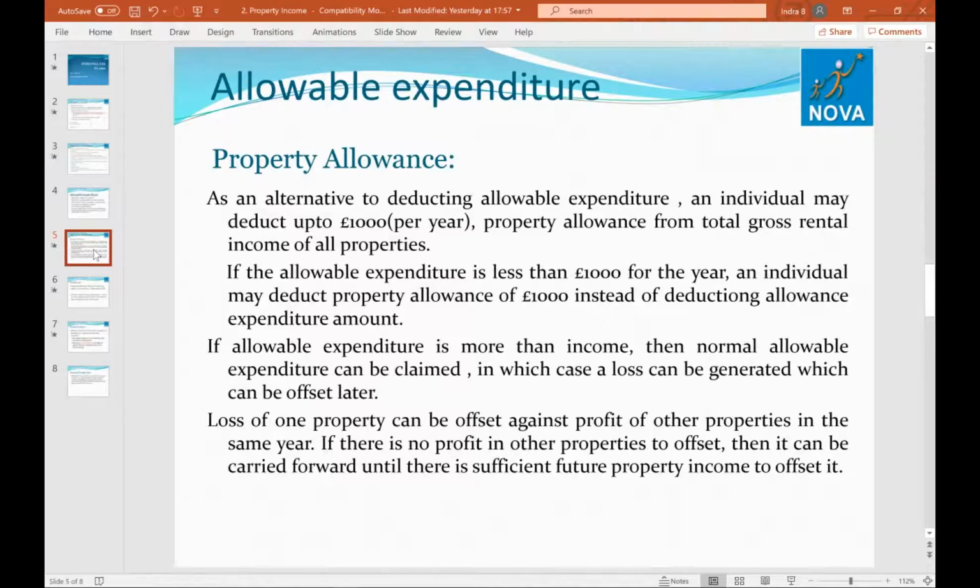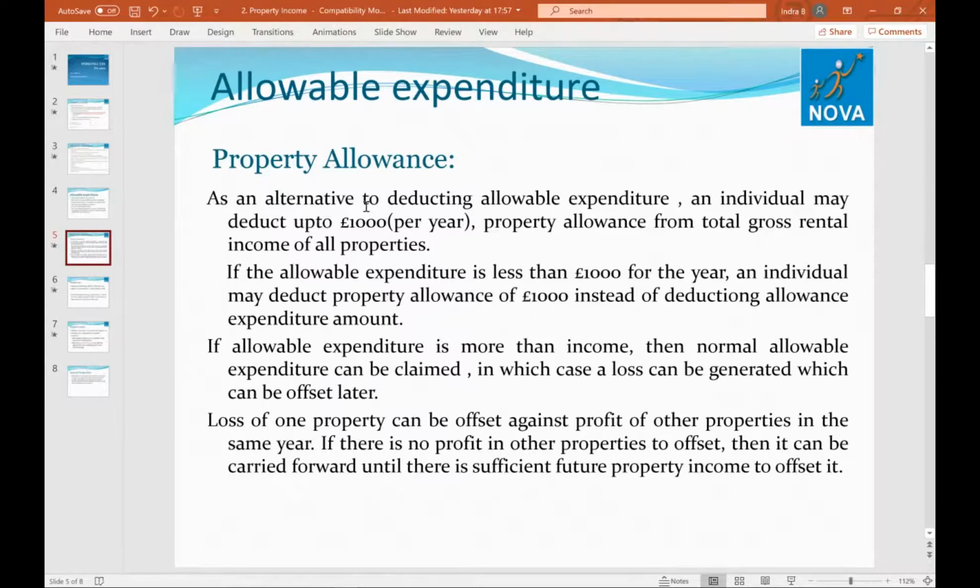Property allowance. It's another thing. Let's read first, and then I will explain. As an alternative to deducting allowable expenditure, an individual may deduct up to £1,000 per year property allowance from total gross rental income of all properties.